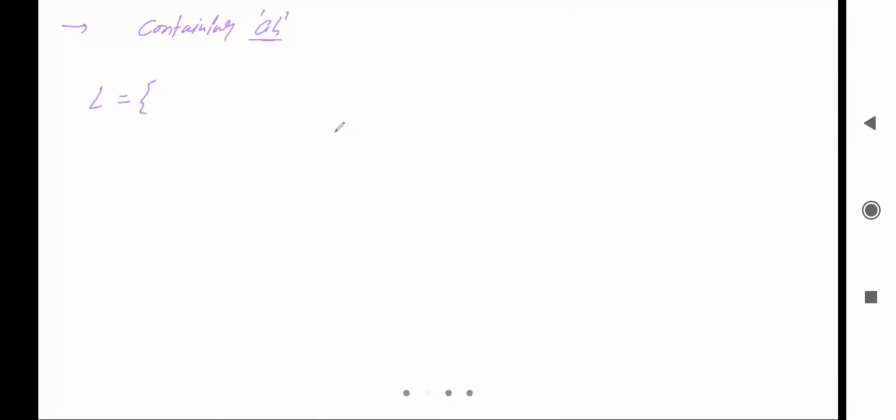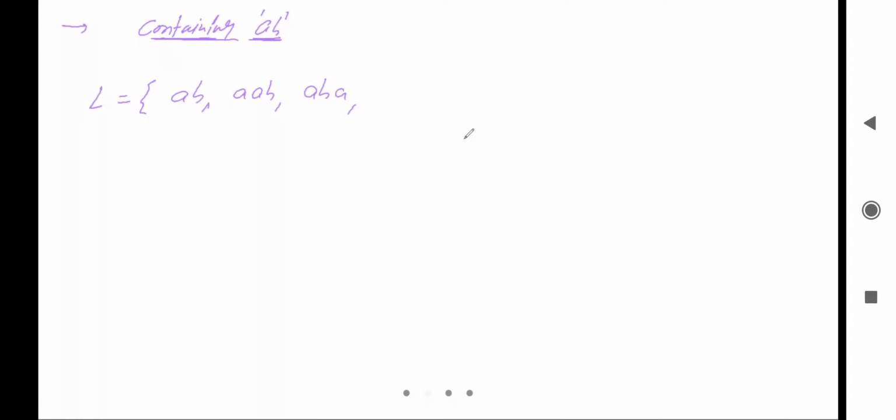Okay, so in the language, you take any string, you will get AB, right? So here it is containing AB. Containing AB means here it can be AB. After that, can we say here it can be A, after that AB? Yes, it is also possible. AB after that A, it is also possible. Yes, this is a possible case.